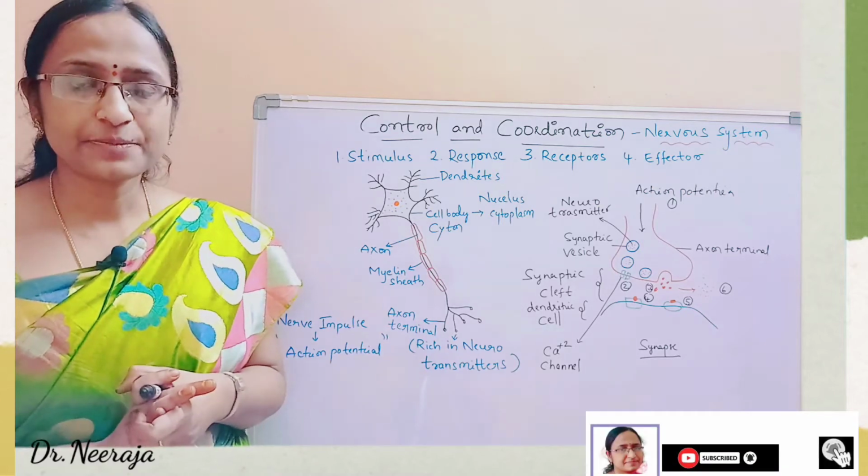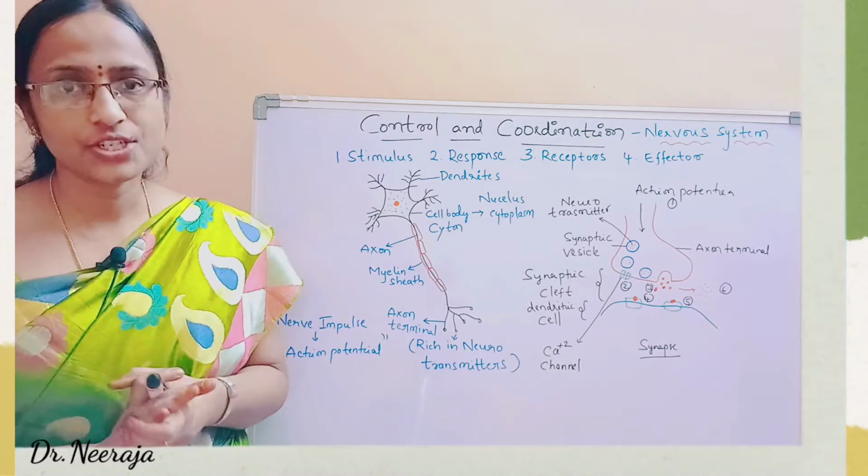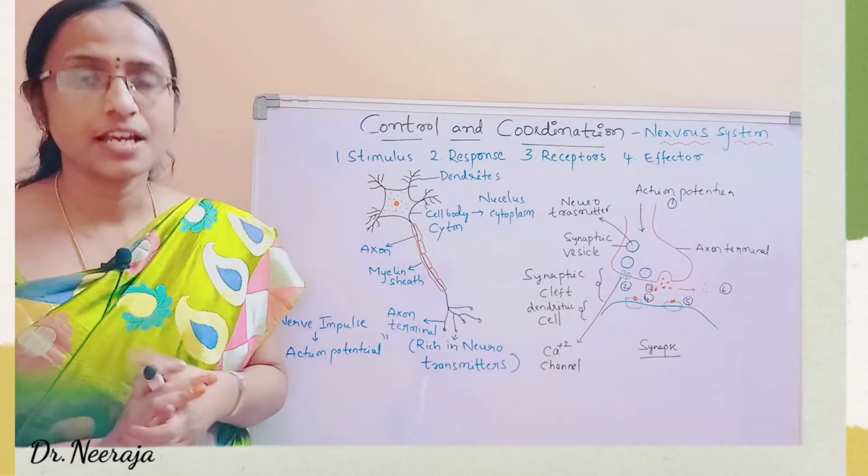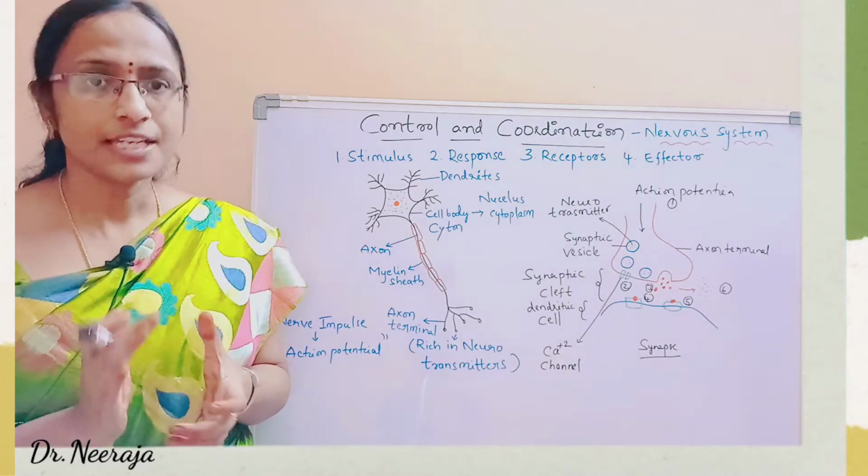So today we will see about the control and coordination, especially in the animal cells. So here we have to discuss about the nervous system.